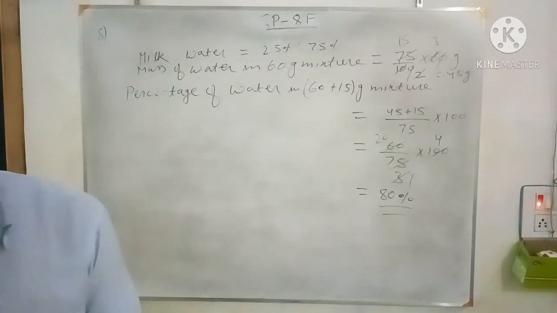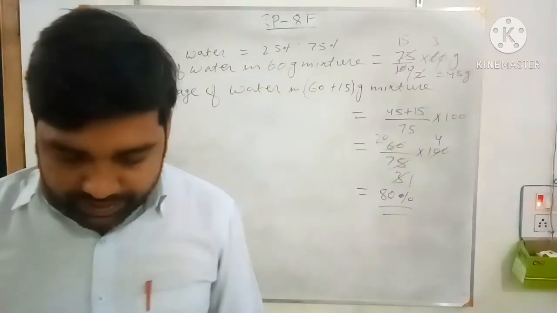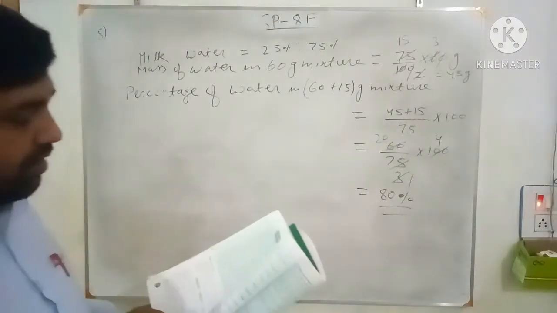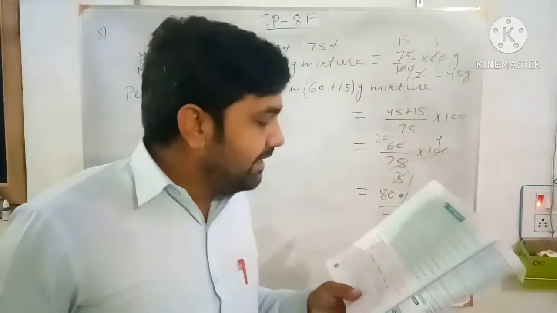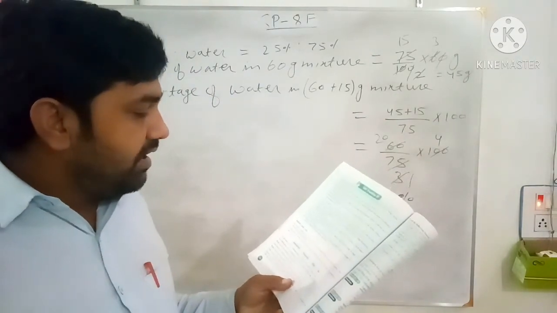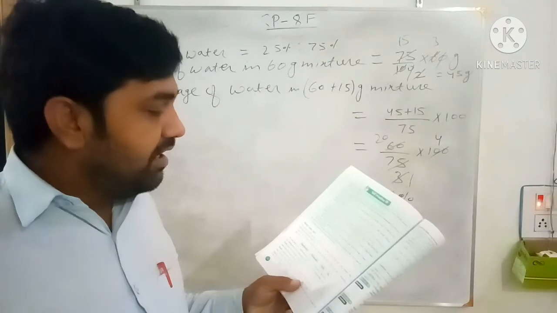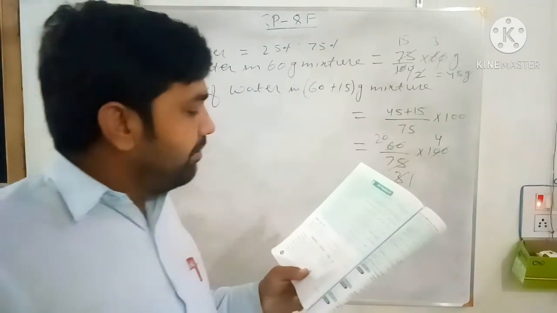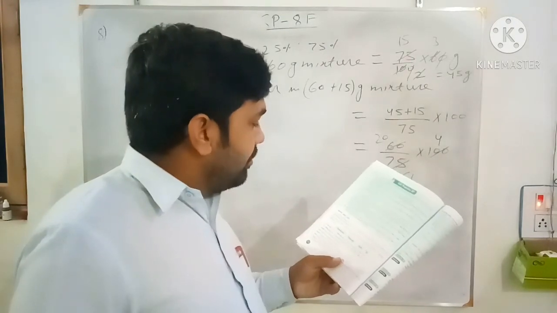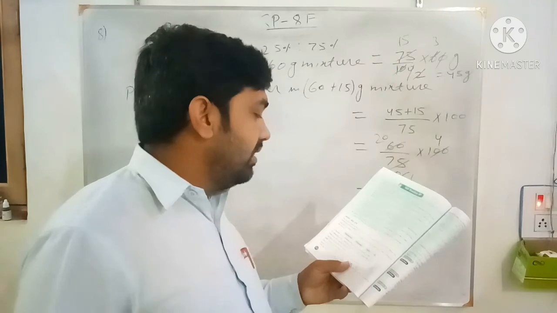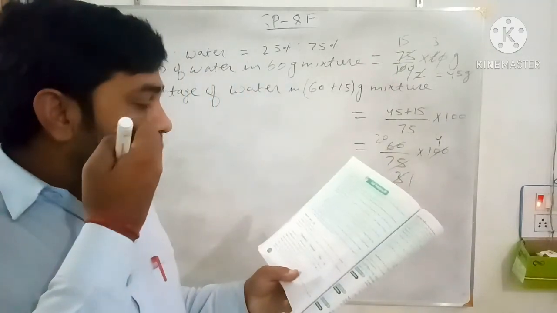So similarly you can do question number 9. See what you have to do in this. 1 liter of water is evaporated from a 6 liter solution containing 4% sugar. Find the percentage of sugar in the remaining solution. So 1 liter of water is evaporated.